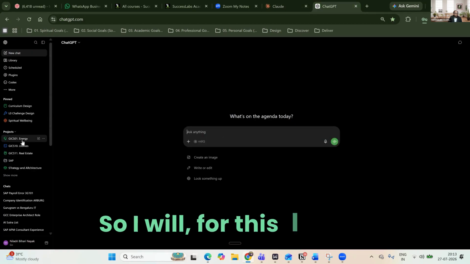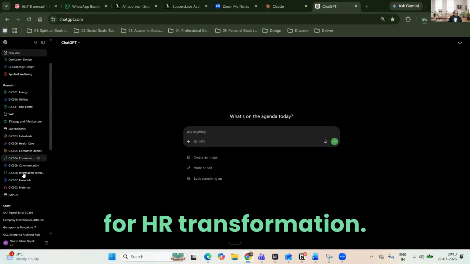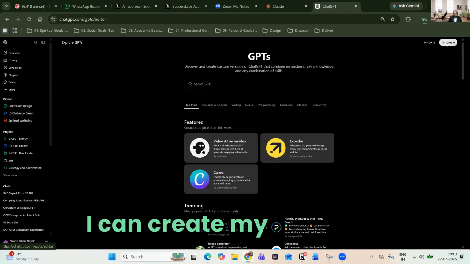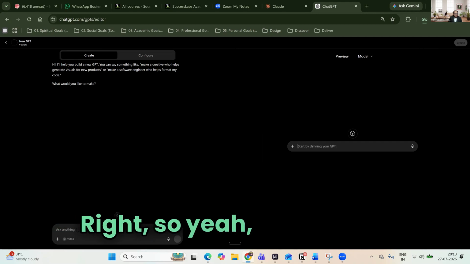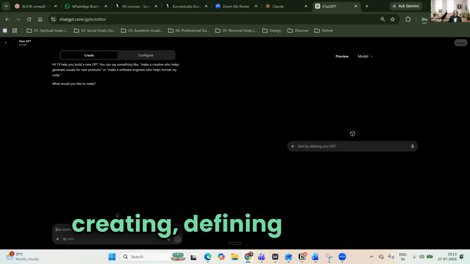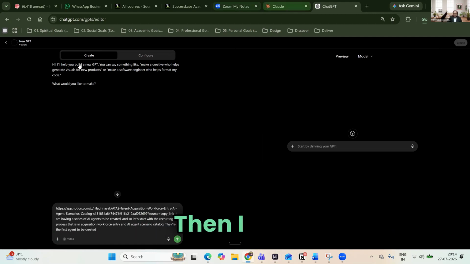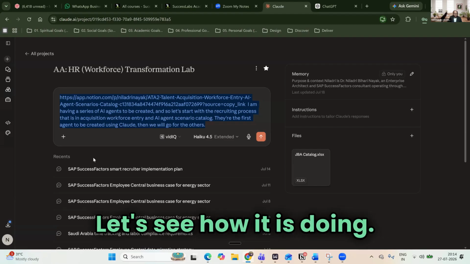For this, I will go for HR transformation. HR transformation does not exist directly, so I will go for In general. I will be creating GPTs here. They have an option, or I can create my own also. So I will be using the GPT creator. Let's see how it is doing.